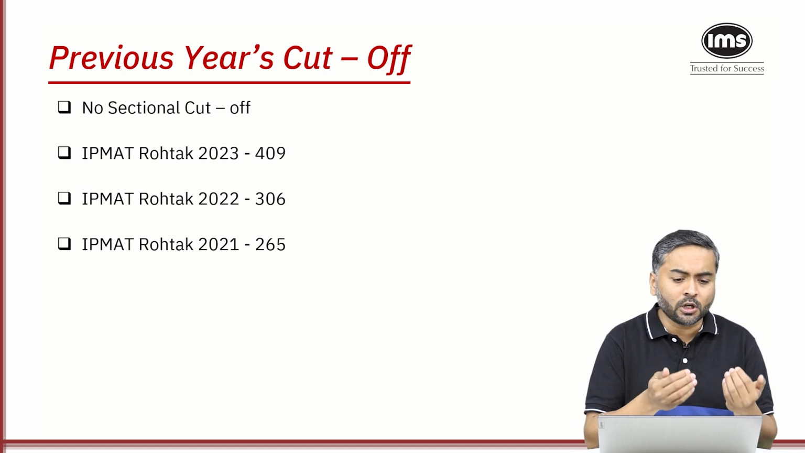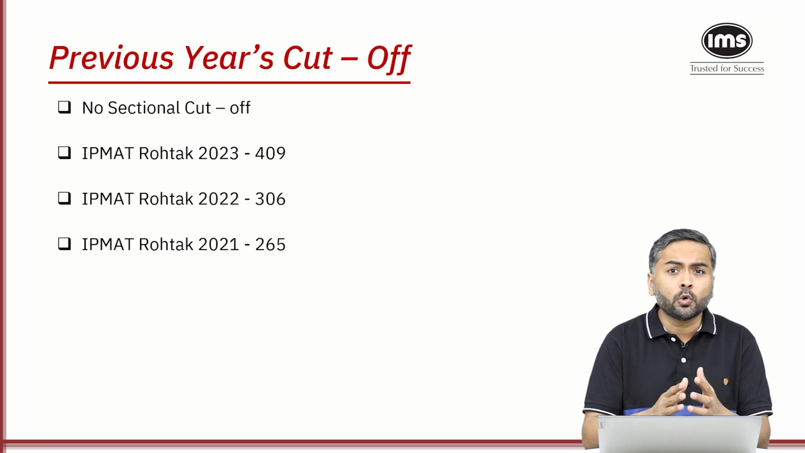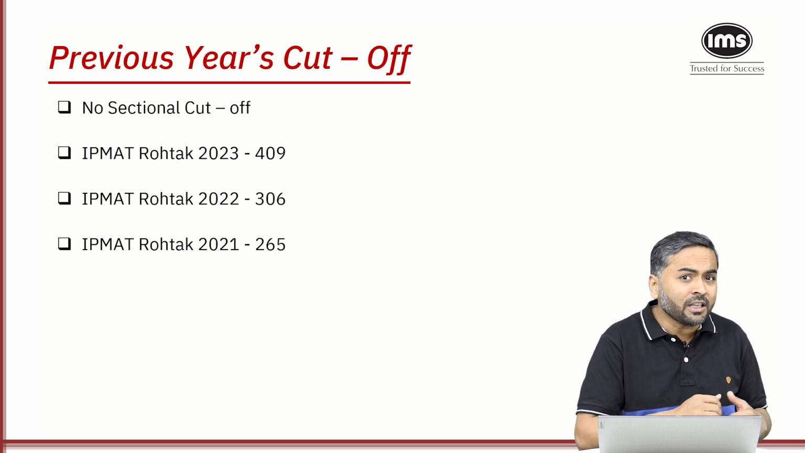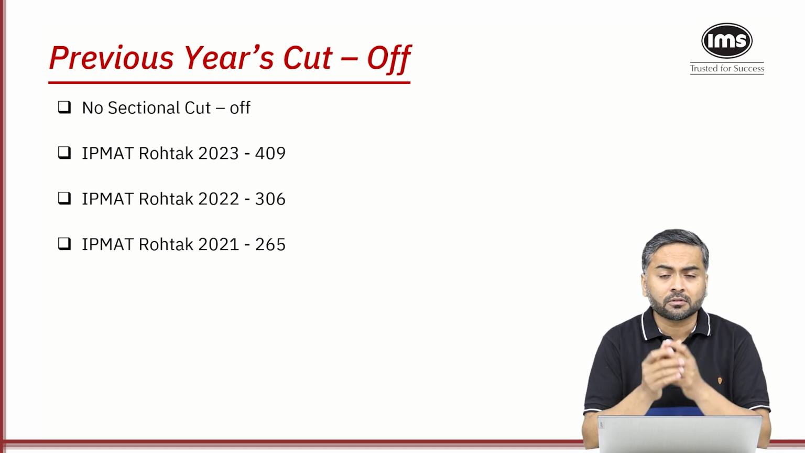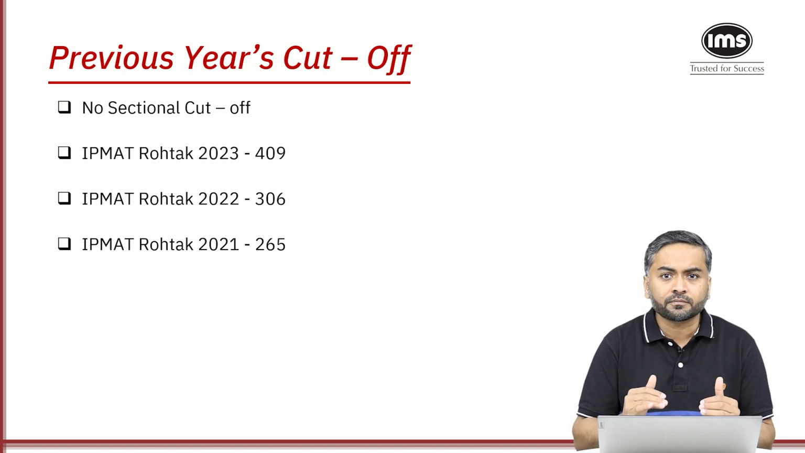From 2021, where the cutoff was 265 and students were not able to easily attempt 100 questions, to 2023, there are a lot of students who attempted 114, 115 odd questions. So you can see that the level of difficulty has drastically gone down.